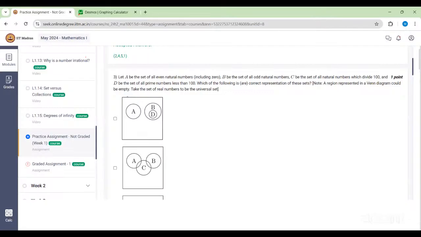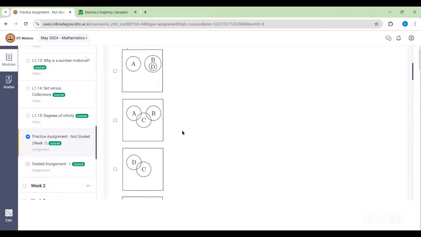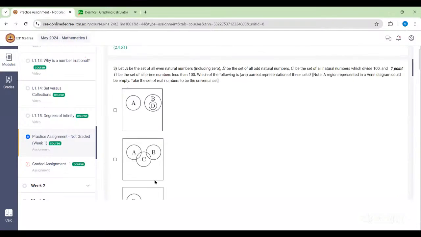Yeah, his doubt is correct because see, what is A? A is all even natural numbers and B is all odd natural numbers. So if you union them, you'll get all natural numbers again. So any set will be inside that particular union, but that's okay. We don't need to be that precise. Third option is D and C are intersecting, and that's also correct because C is the set of natural numbers which divide 100, and D is the set of all prime numbers less than 100. So we have 5 in this intersection, and 2 is also there.